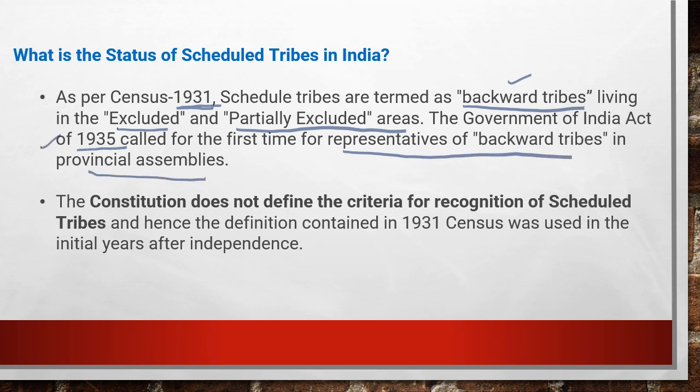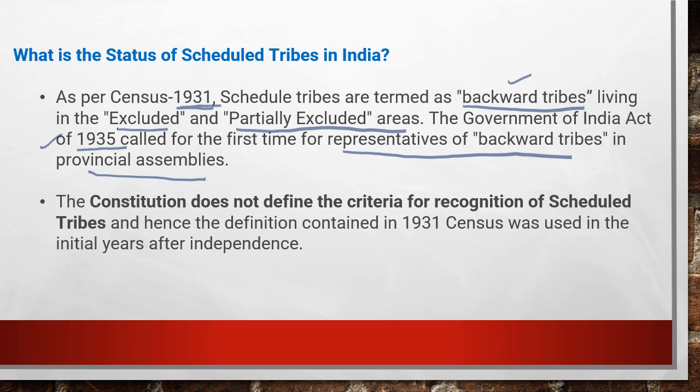We know the Government of India Act 1935 is very important, and it was the basis for the adoption of the Indian Constitution at a later time. Under this Government of India Act 1935 itself, this ST community was referred to as backward tribes in the pre-independence time period.